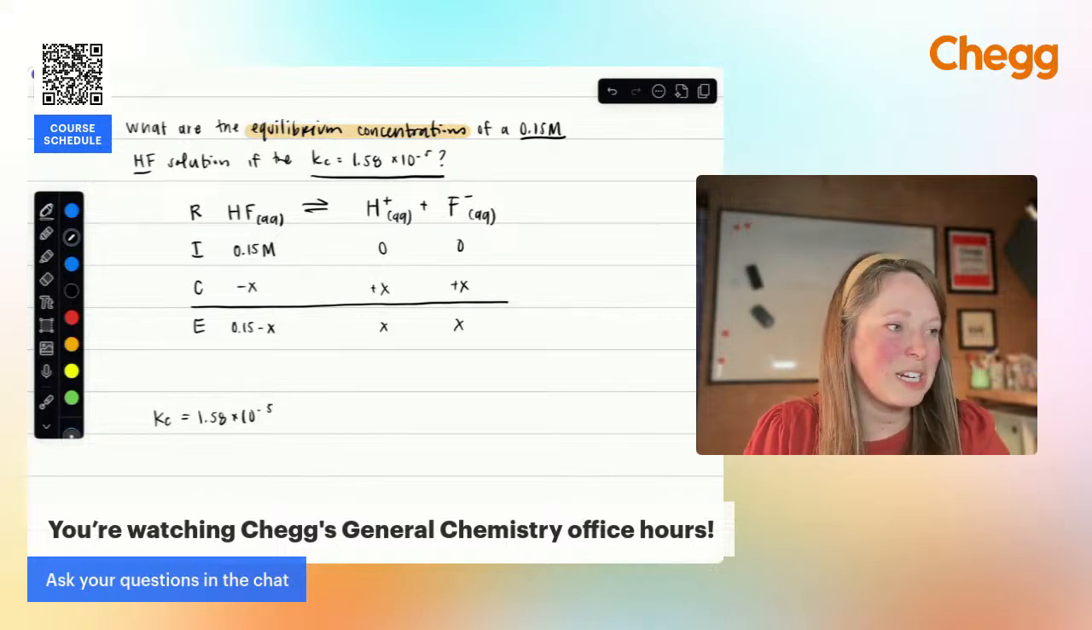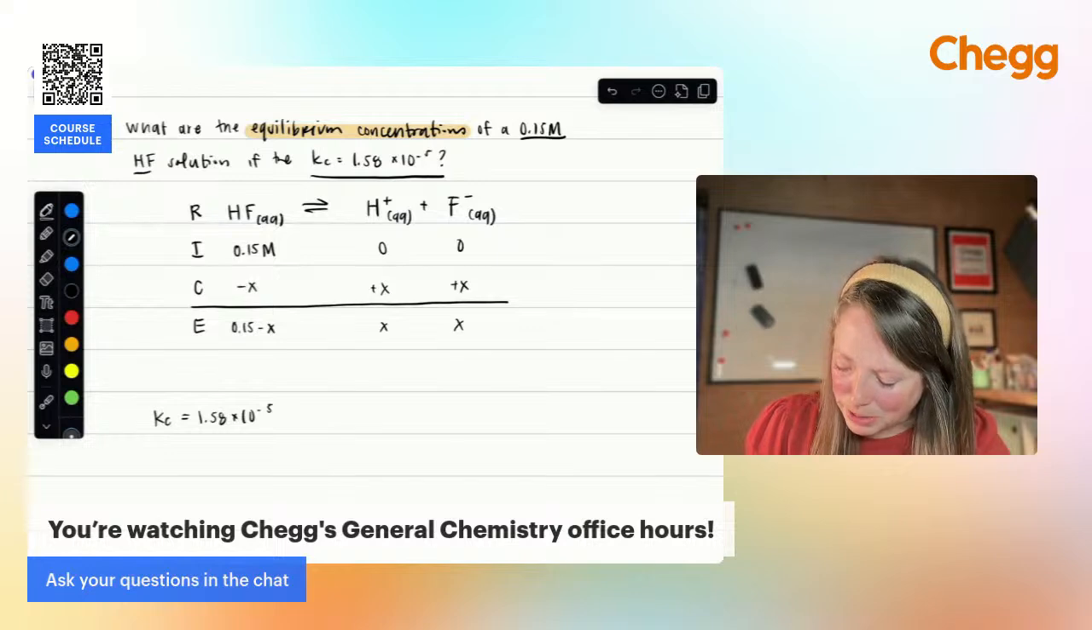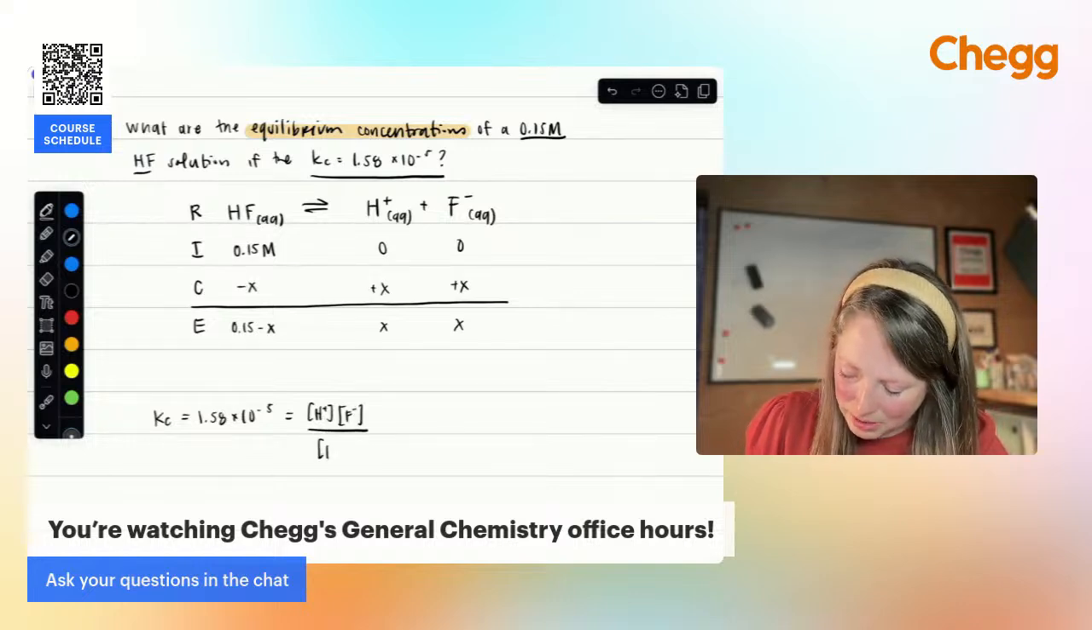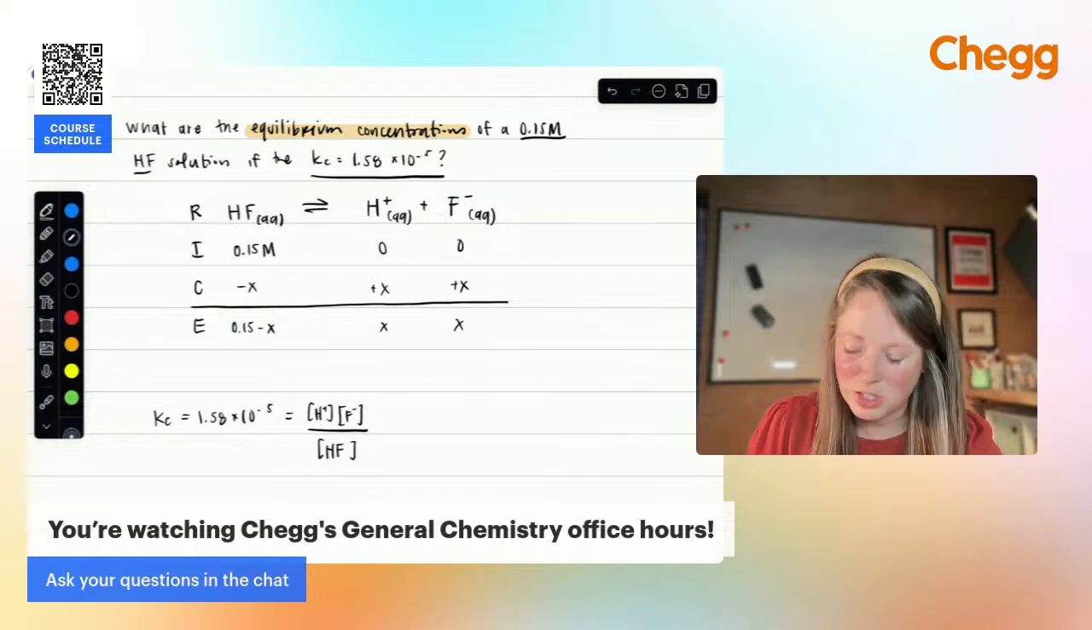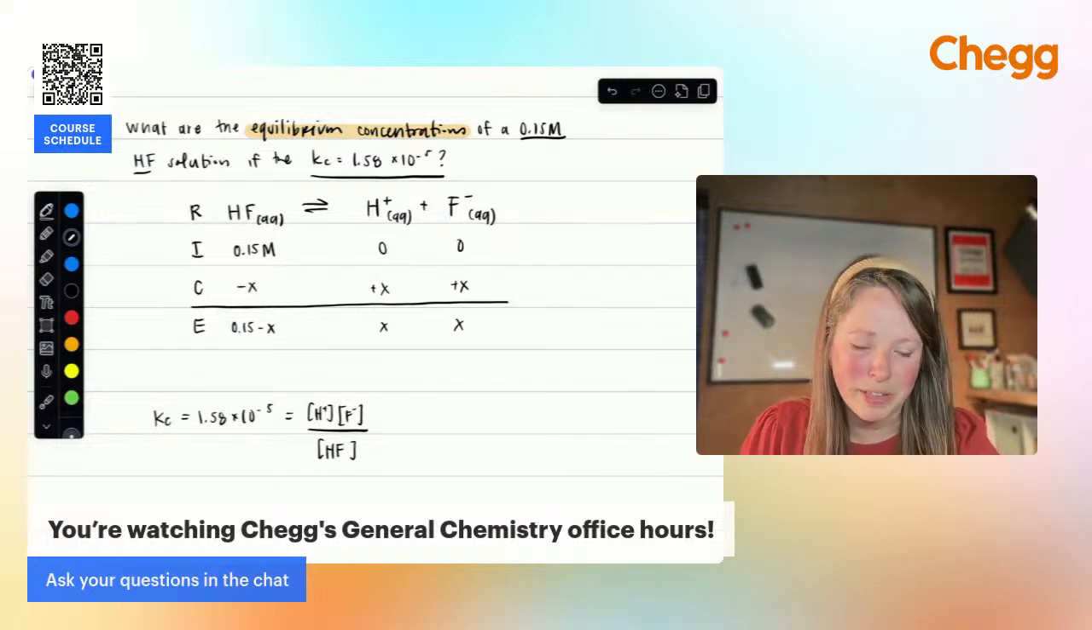All right, so we're just going to set that up. I'm going to have my concentration of my products over my reactant. Again, if I had a solid or a pure liquid like water in there, it would not be included, but because all of these are just aqueous solutions, I am going to go ahead and put all of that in there.